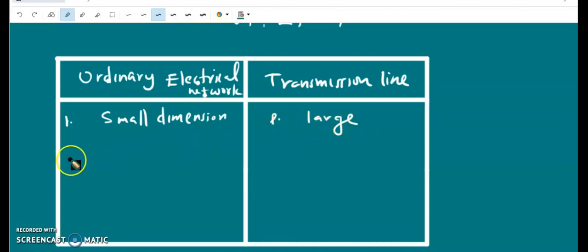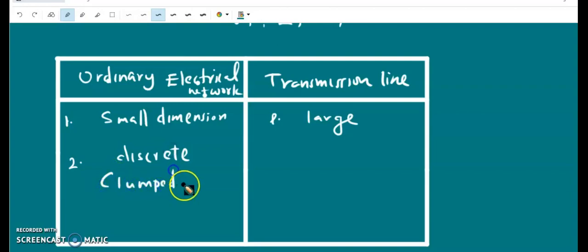The second difference is that the circuit elements of the ordinary network are discrete and they can be explained with the help of lumped parameters.